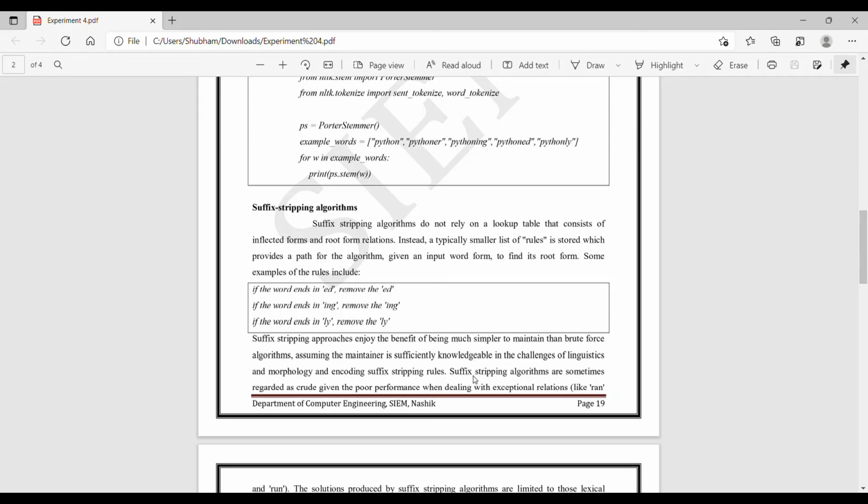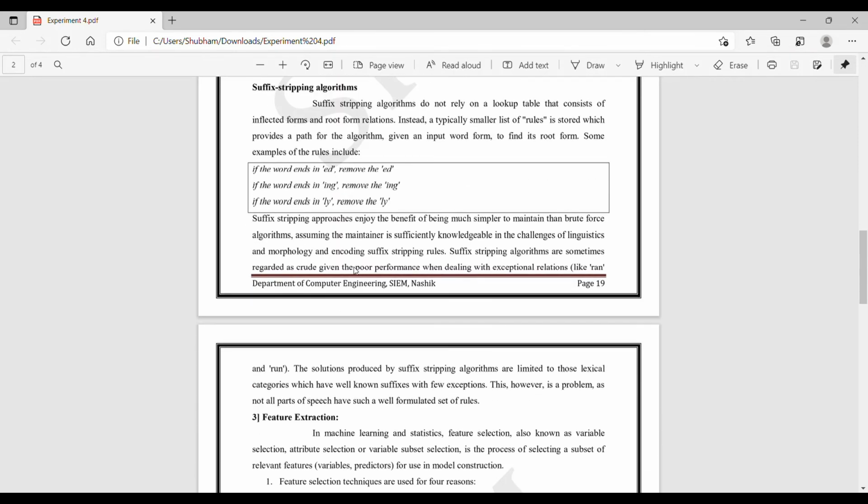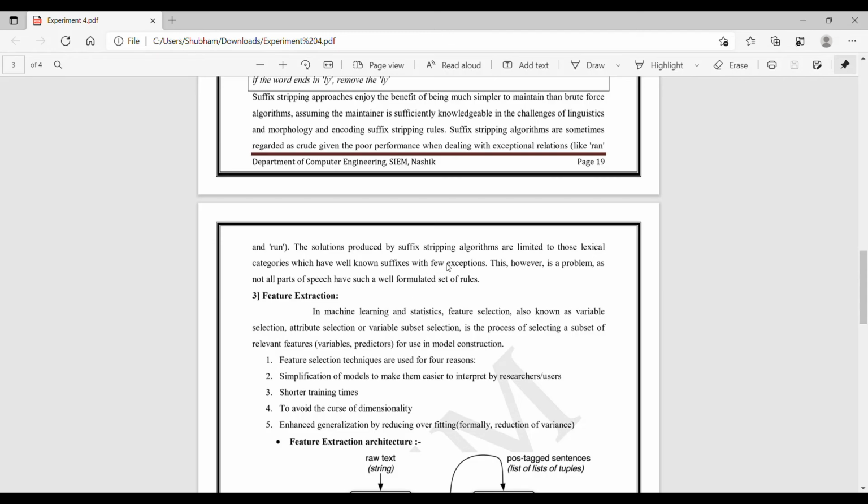Suffix stripping algorithms are sometimes regarded as crude given the poor performance when dealing with exceptional relations. The solutions produced by suffix stripping algorithms are limited to those lexical categories which have well-known suffixes, with few exceptions. This, however, is a problem as not all parts of speech have such a well-formulated set of rules.